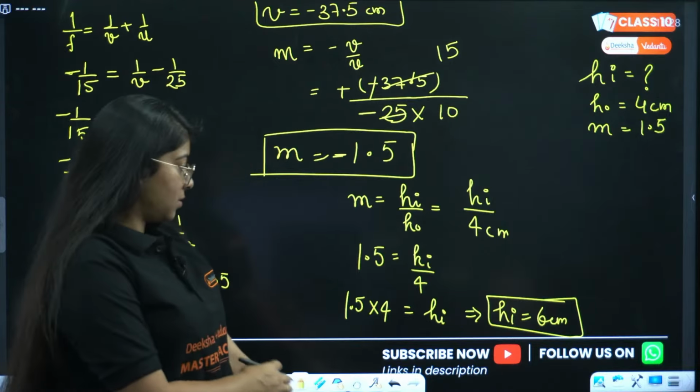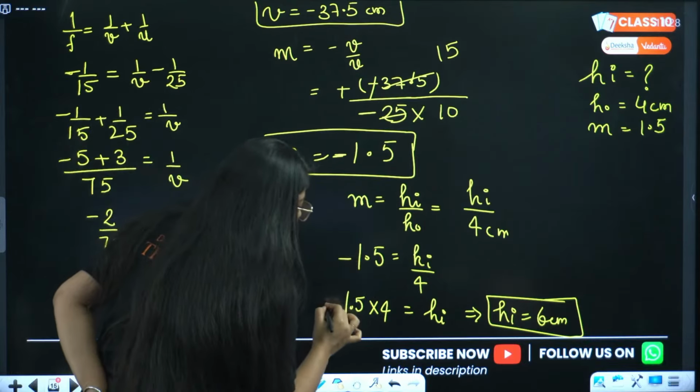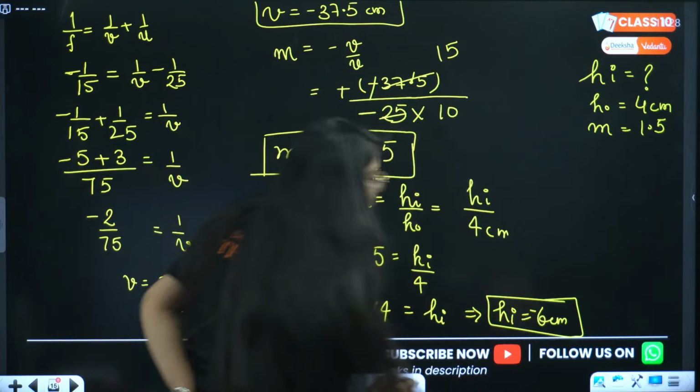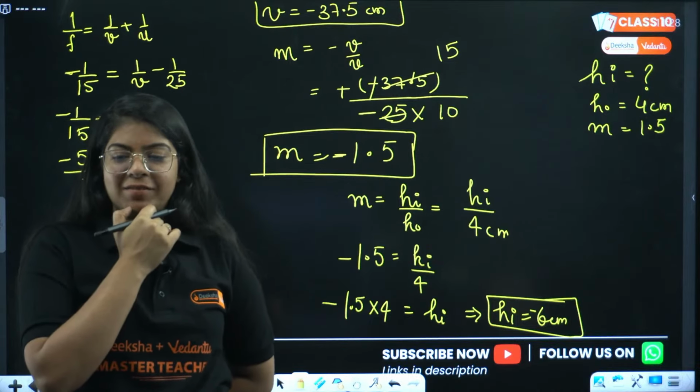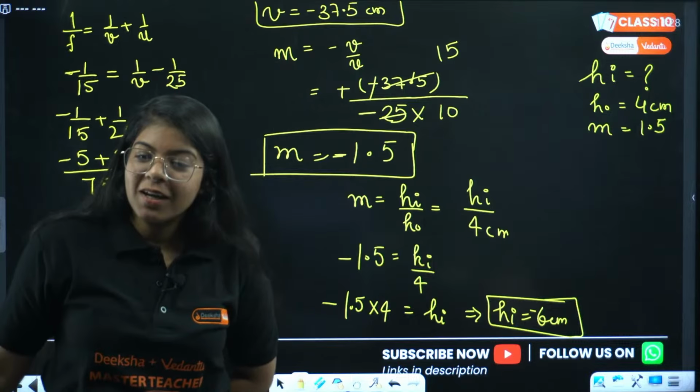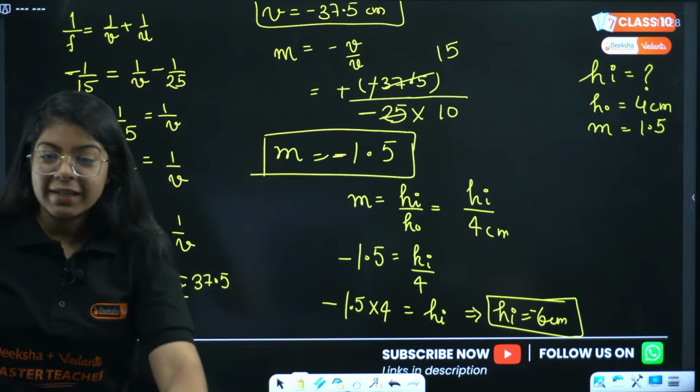Minus 6. Minus 6? Oh yes, I forgot the minus sign. Yes, very good, Sharma ji. Any doubt? Yes, 1.5 negative. Yes, Sharma ji. Thank you for that. Very good, very good. Any doubt? Now you know how to present this question?